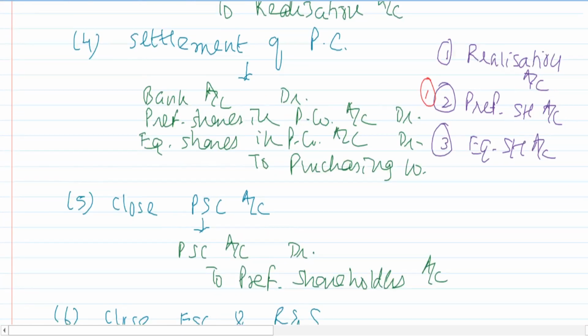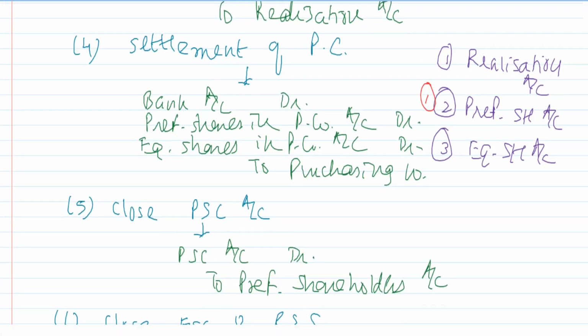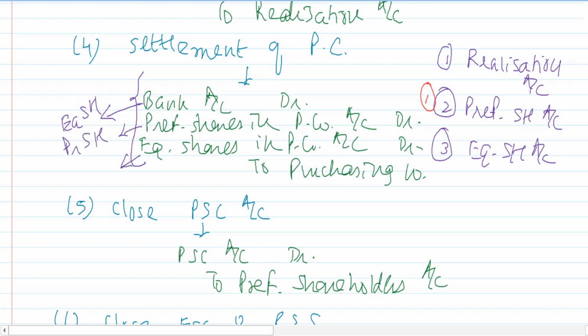See, when the purchase consideration is getting settled, all this you are receiving from the purchasing company. So we are now giving this to the equity shareholders. This preference shares, we have given it to the preference shareholders. This equity shares, we are giving to the equity shareholders. So whatever we had received from the purchasing company, we are distributing it to the preference shareholders and the equity shareholders.